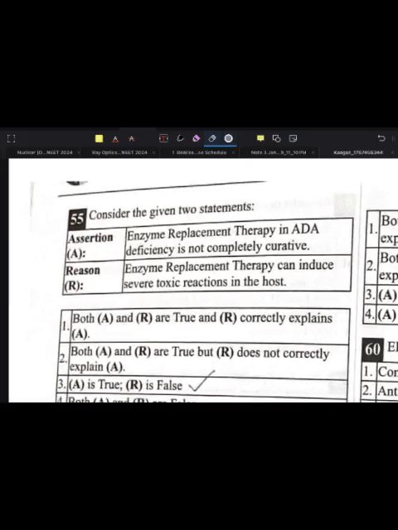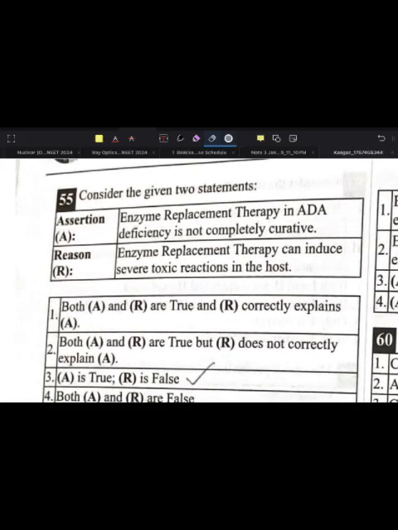Okay, so let's continue with question number 55. Consider the given two statements. Assertion is given and reason is given. Assertion says enzyme replacement therapy in ADA deficiency is not completely curative. Reason: enzyme replacement therapy can induce several toxic reactions in the host.